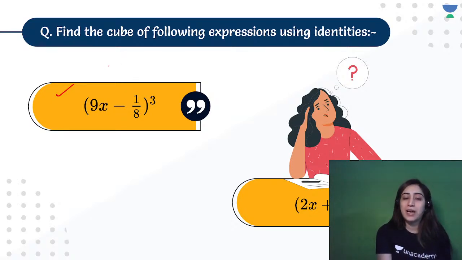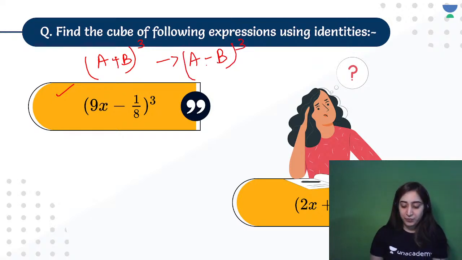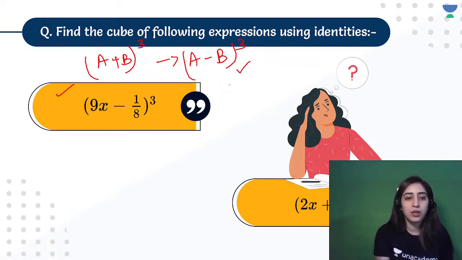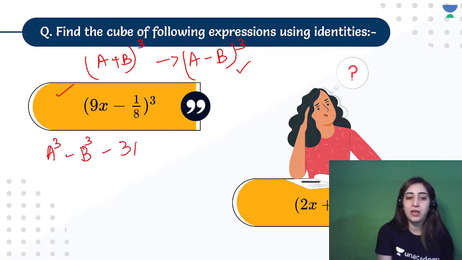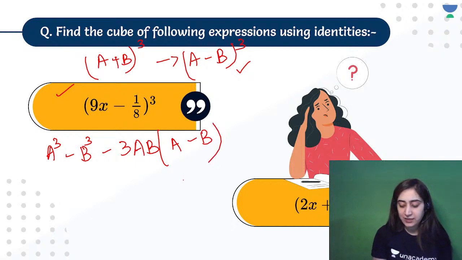So which identity will I use? Will I use the a plus b whole cube identity, or will I use the a minus b whole cube identity? Let's see what the right answer will be for this particular question. All right, so we'll be using the a minus b whole cube identity. That stands for a cube minus b cube minus 3ab, a minus b. So this is the identity that we will be using.